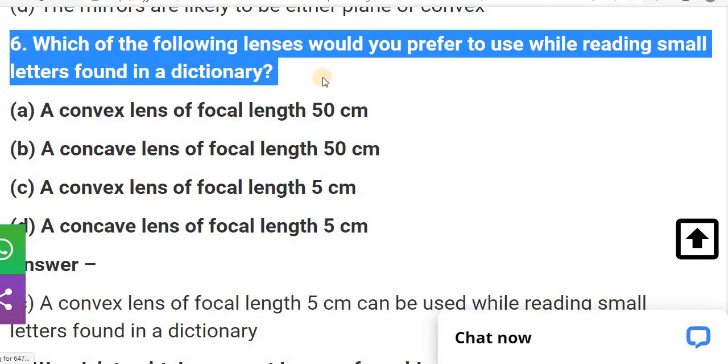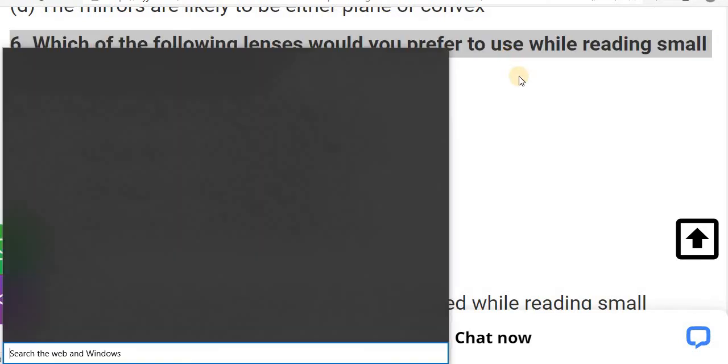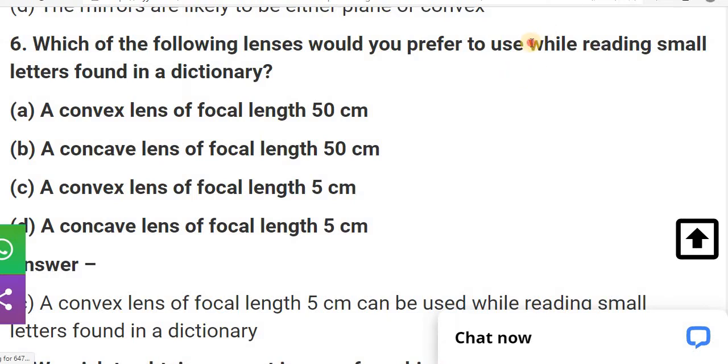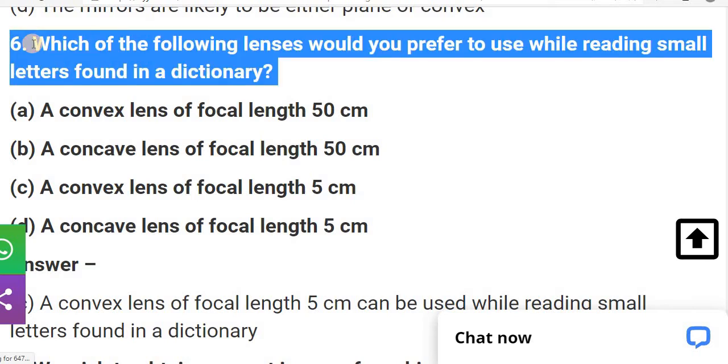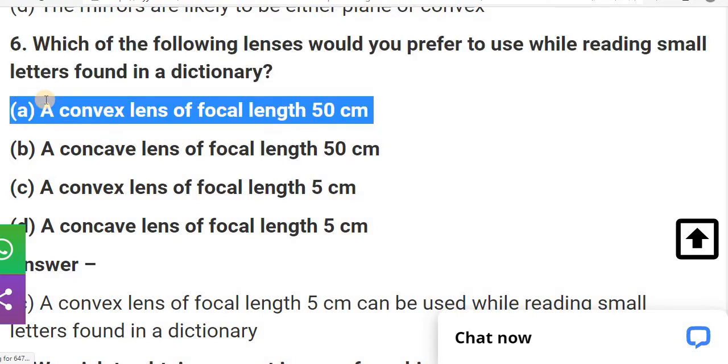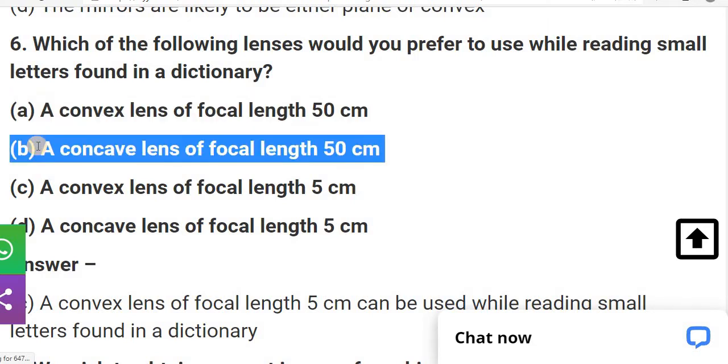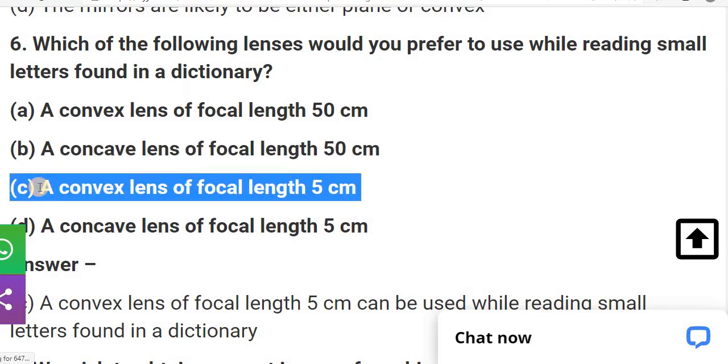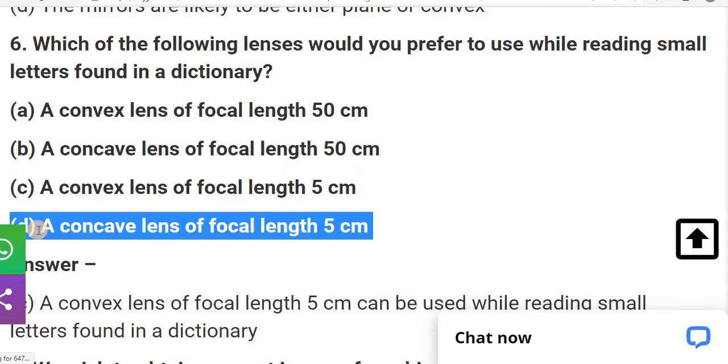Which of the following lenses would you prefer to use while reading small letters found in a dictionary? A, a convex lens of focal length 50 centimeter, B, a concave lens of focal length 50 centimeter, C, a convex lens of focal length 5 centimeter, and D, a concave lens of focal length 5 centimeter.